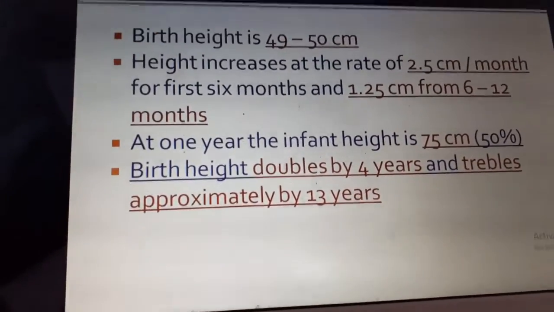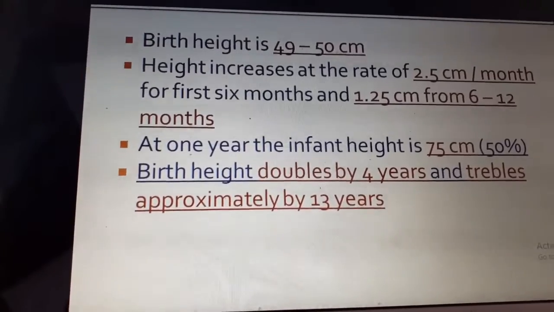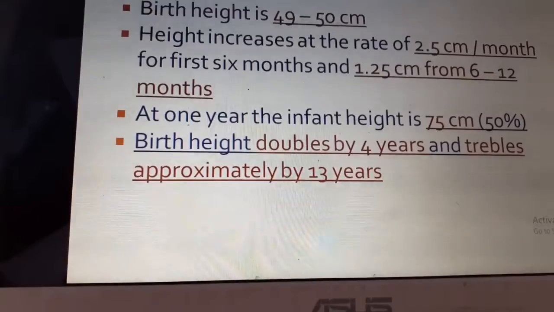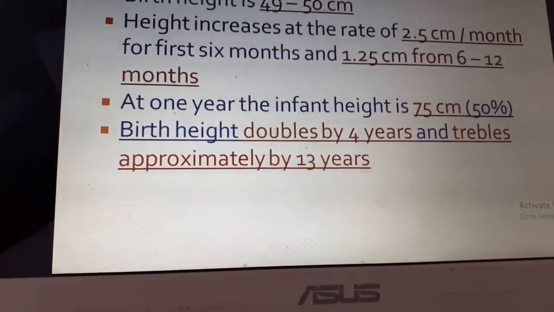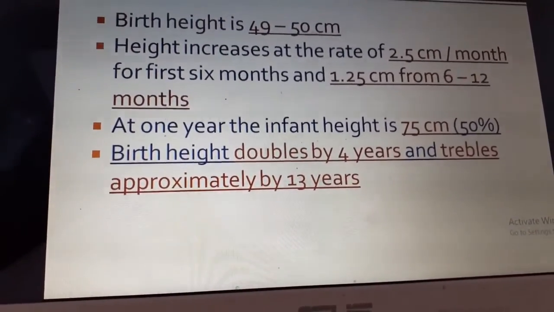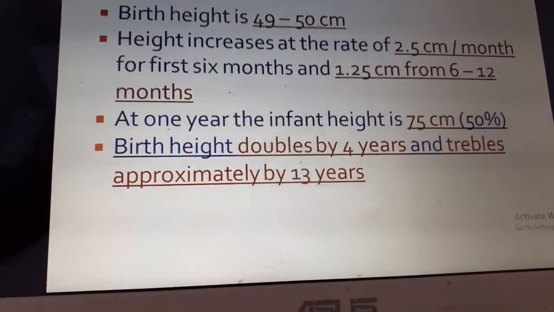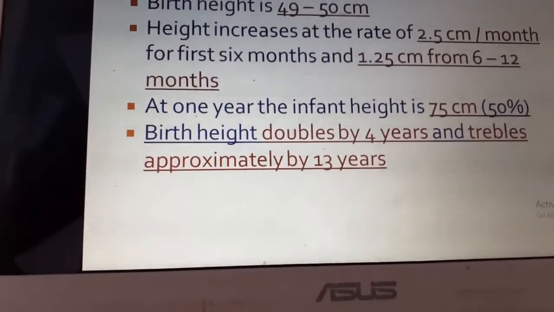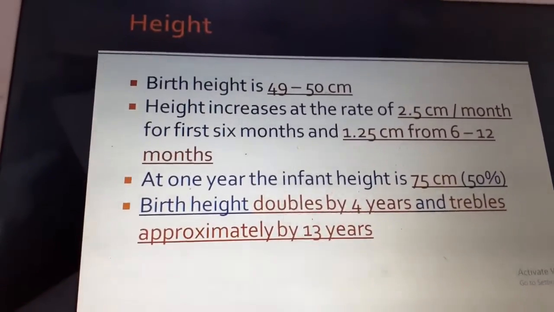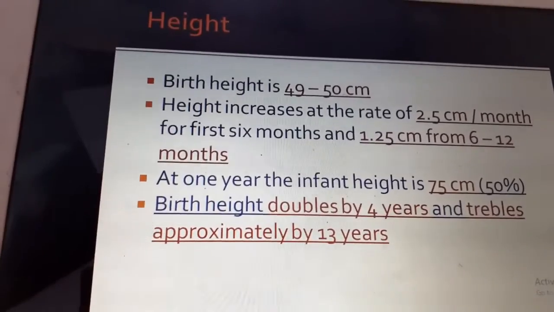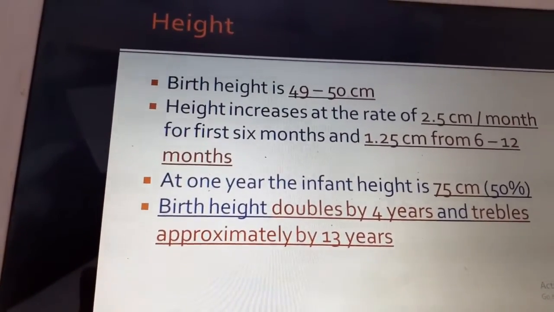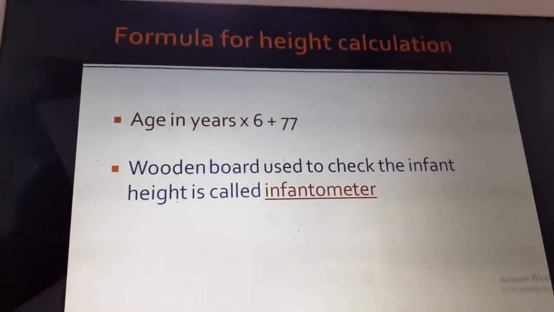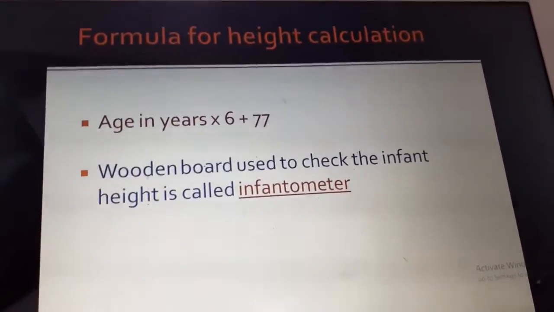The birth height normally at birth is 49 to 50 centimeter, and the height increases 2.5 centimeter per month for the first 6 months, and after 6 months the baby increases 1.25 centimeter per month. At 1 year the baby should be 75 centimeter, and birth height doubles by 4 years and triples by 13 years. So by 4 years the baby will be 100 centimeter, and by 13 years the child should be around 150 centimeter.